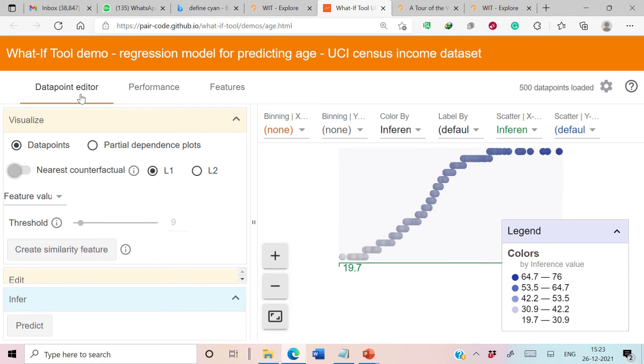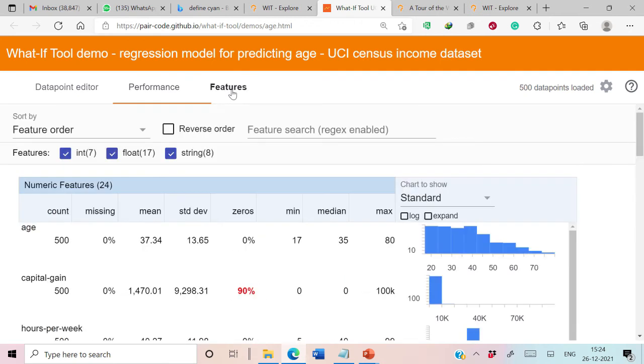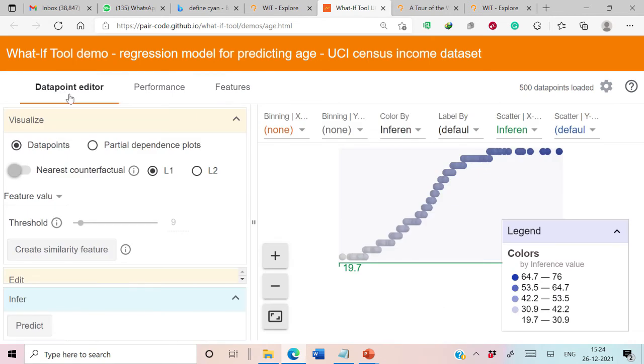Here you can see that What If tool has three important tabs. First is data point editor, second is performance, and third is features. We will discuss all of these one by one. So let's first concentrate on data point editor. Here we have loaded the dataset, and all these are the data points. The model is making predictions on the person's age. Here the predicted ages are shown in different colors. One range is 64.7 to 76. This is the second range, and these are divided into 5 ranges.